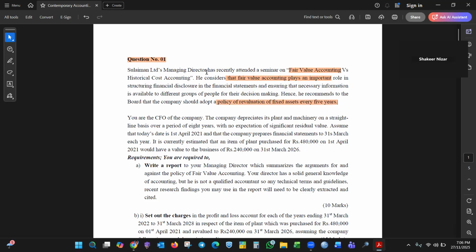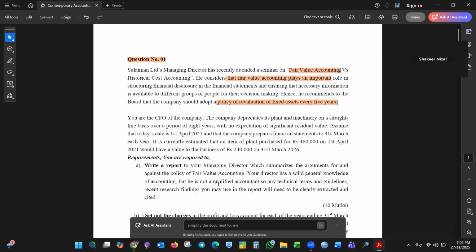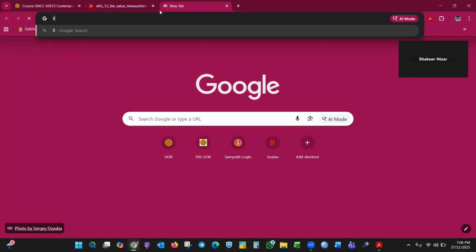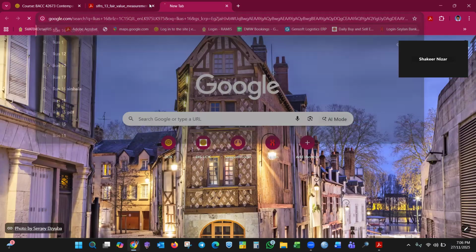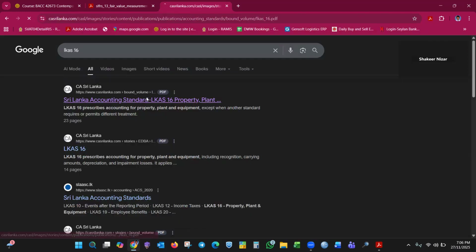If you have 5 lands, you can't revalue 3 lands as per your wish. You need to refer to LKAS 16 as well, the property, plant and equipment standard, or IAS 16.